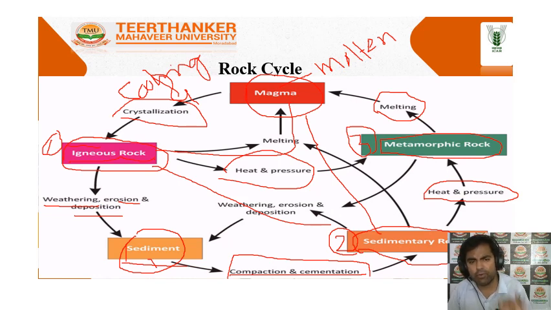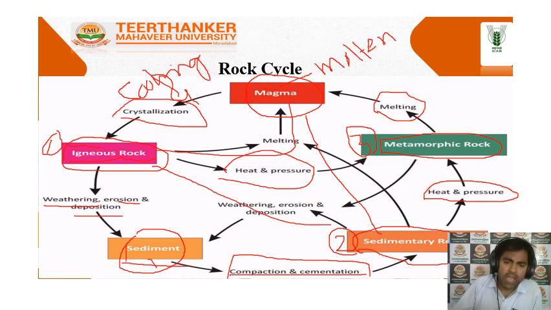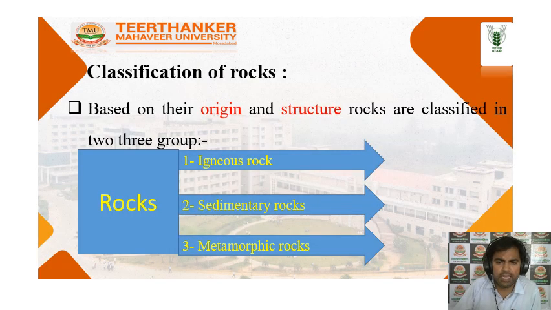If you easily understand the rock cycle, then you never forget anything, and you can clearly write about the different types of rocks. So how can we get the different types of rock? I now come to the classification of rocks. Generally the rocks are classified into three categories. On the basis of their origin and structure, the rocks are classified into three groups: first the igneous rocks, then sedimentary rocks, and then metamorphic rocks.